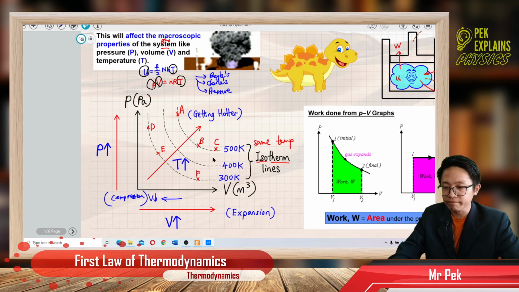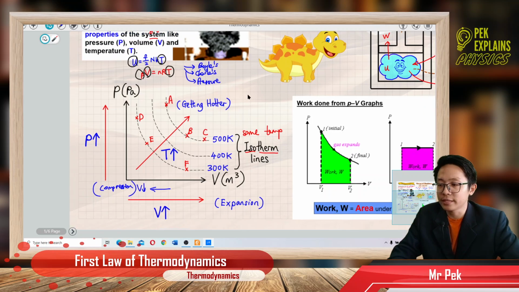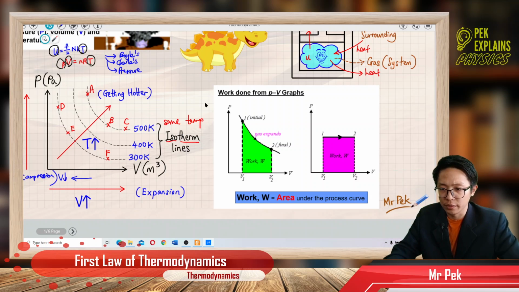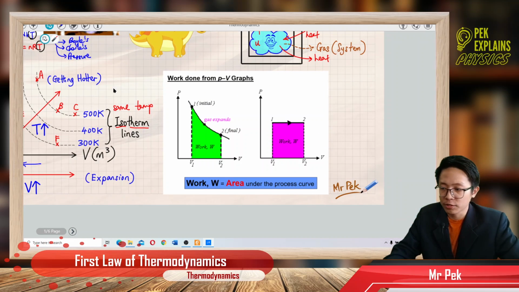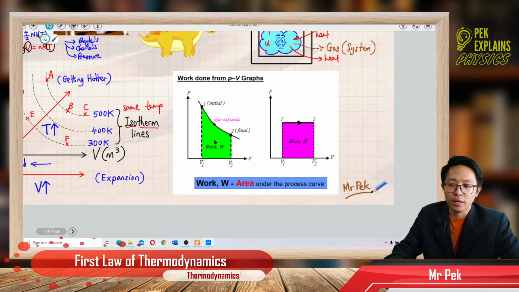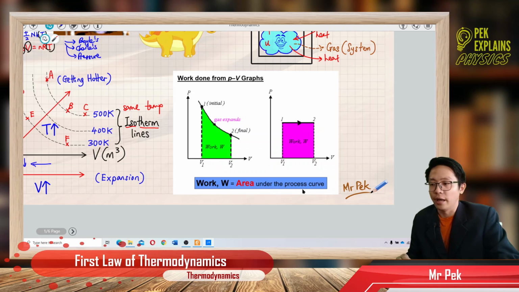Okay, that's about the pressure-volume graph. Later we will study more on the pressure-volume graph. Now this one also concerns the pressure-volume graph, but it is about the area under the graph. What does the area under the pressure-volume graph mean? In short, the area under the pressure-volume graph is called the work done. Work done is the area under the process curve.